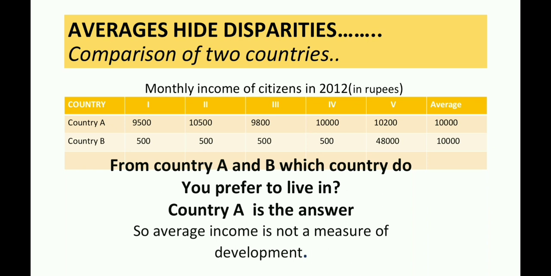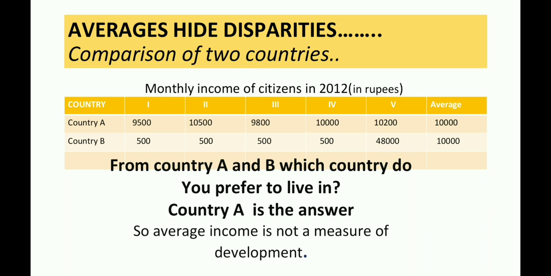So we can find that the averages are the same in both the countries, but when we see the income of the citizens individually, then we find a lot of difference between country A and country B. And if I ask you, from country A and country B, which country do you prefer to live in?